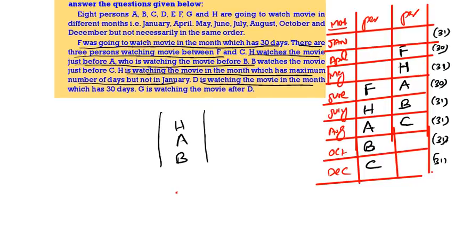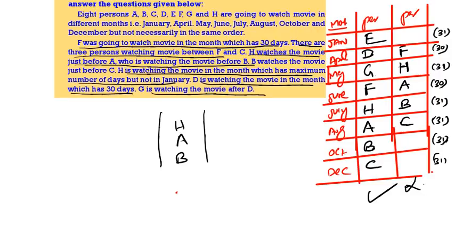D is watching the movie which is having 30 days. But we can't take D here, so the second one is wrong. Then G is watching after D. This is G. This is E. See, January E, April D, May G, June F, July H, August A, October B, December C.